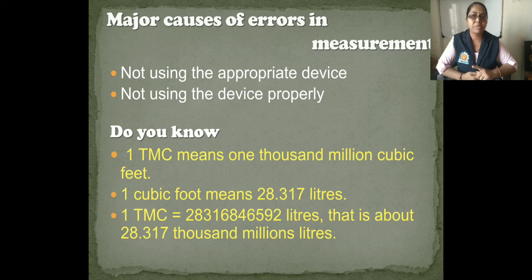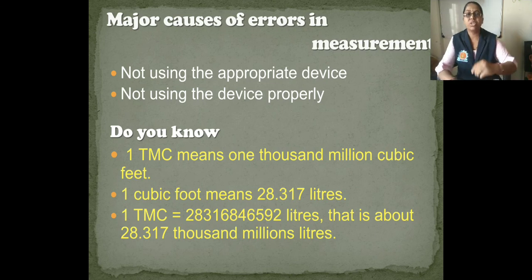And 1 TMC is equal to 2,831,684,659 liters, that means about 28.317 thousand million liters. So here is given the unit for measuring the stock of water in the dam, or how much raining there is. We have to use these units for measuring this.